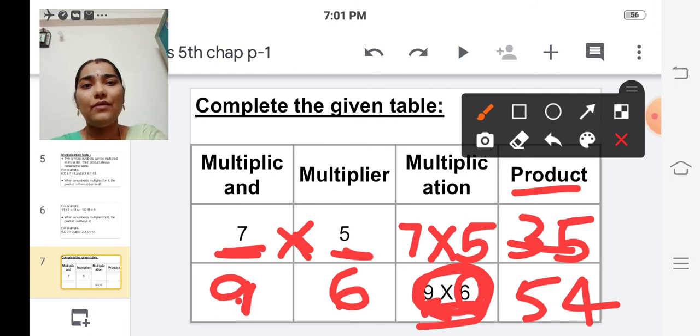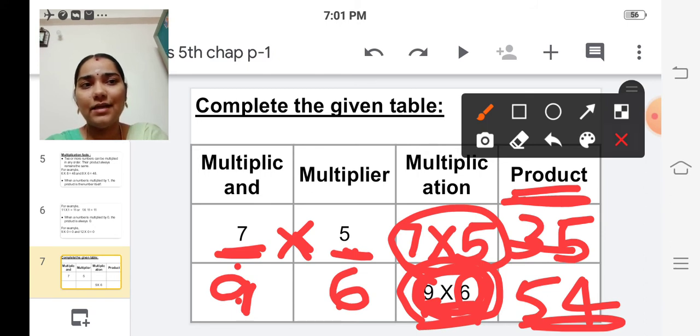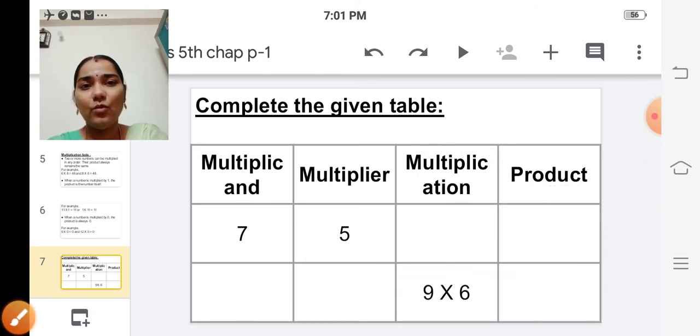If they have given multiplicand and multiplier, you should know how to write multiplication. It is nothing but 7, 5 means it is 7 into 5. And you will be writing the product also. If they have given multiplication, then you should know how to write multiplicand and multiplier. So you should know which one is multiplicand and which one is multiplier. And you will be writing the product. So is it clear, children? Yes. Shall we move on to the next one?